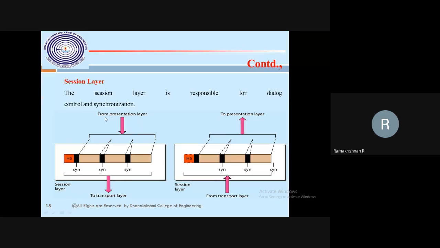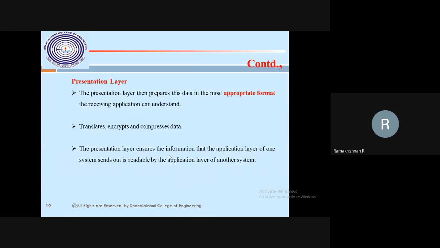Both sides are identical: session, presentation, transport. This may be my machine, and that may be your machine. Then the presentation layer is on top of the session layer. After the application layer in the OSI model, there is one more new layer called the presentation layer. Here it handles the format.